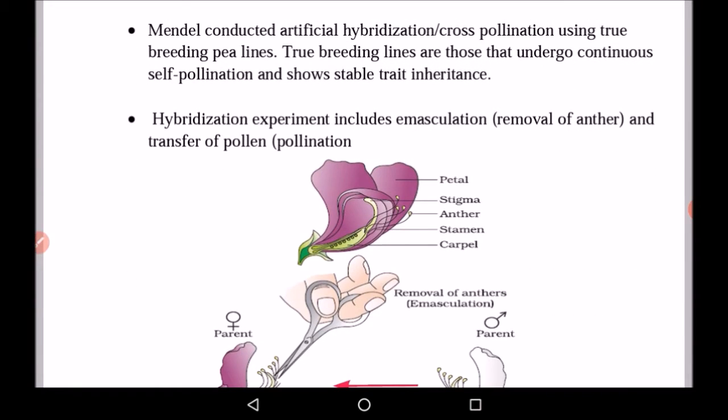Mendel conducted artificial hybridization using the true breeding pea lines. Now, true breeding pea lines are those that undergo continuous self-pollination and show stable trait inheritance. He also used emasculation technique for his hybridization experiment. Emasculation is the removal of anther.